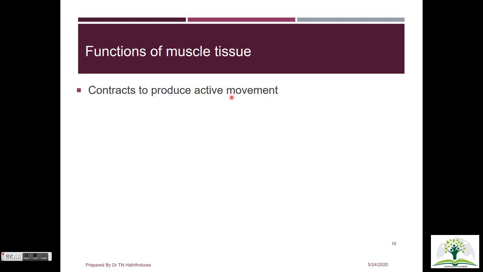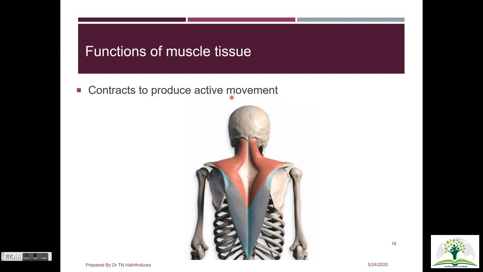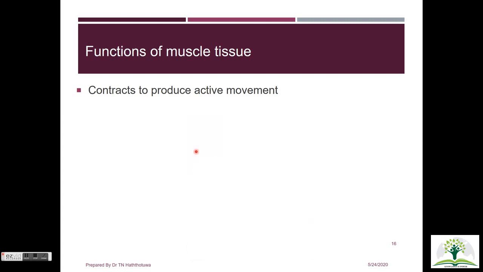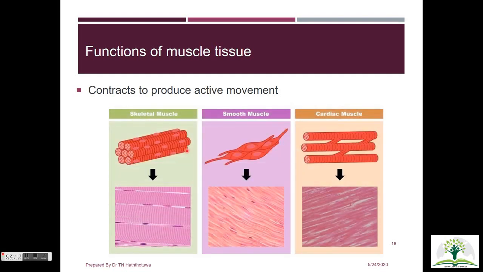The muscle tissue is unique because the individual muscle cell can contract forcefully. The major functions of muscle tissue include skeletal movement, soft tissue support, maintenance of blood flow, and movement of materials along the internal passageways. There are 3 different types of muscle tissue: skeletal muscles, smooth muscles, and cardiac muscles. The structural differences between these 3 types we will study under anatomy. Functionally, the skeletal muscle is under voluntary control, whereas smooth muscles and cardiac muscles are under involuntary control.